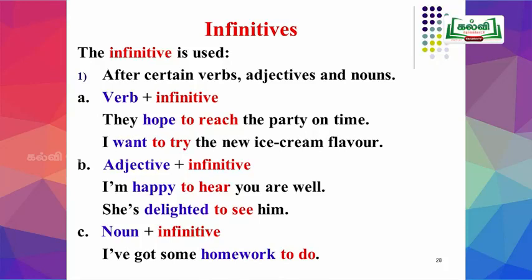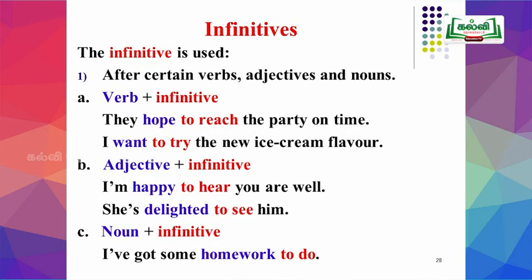Example for this is, they hope to reach the party on time. I want to try the new ice cream flavor. Here, what are the infinitives? To reach and to try. The infinitives come after the verbs hope and want.